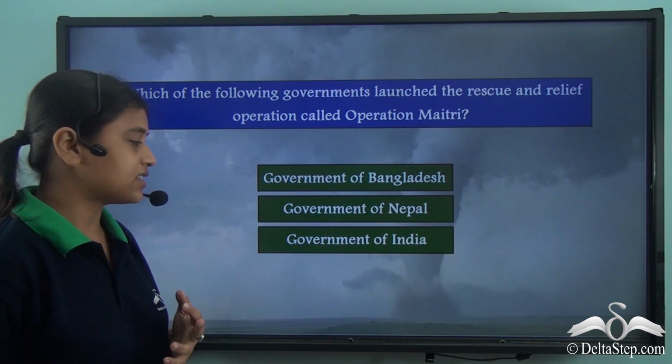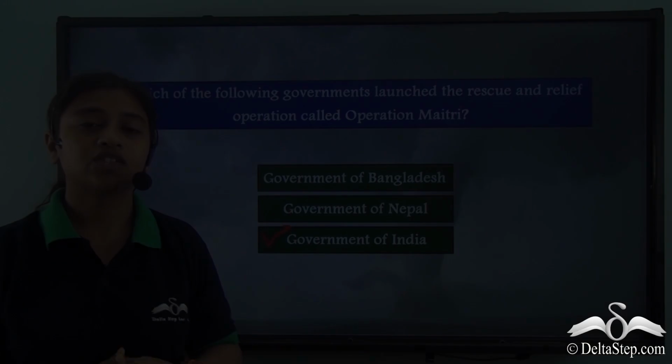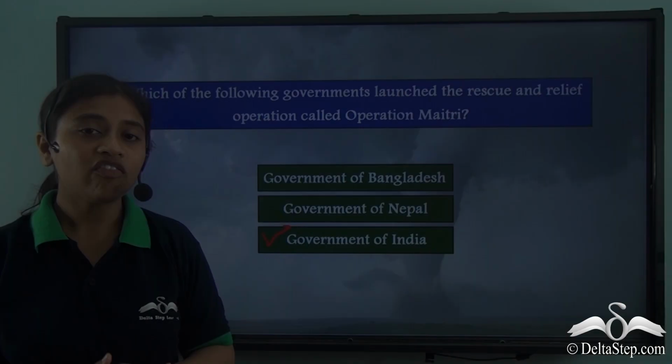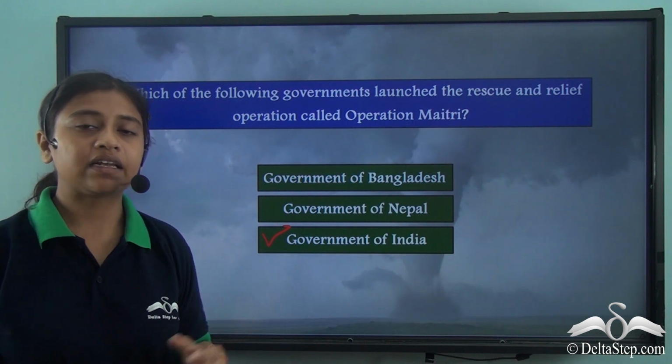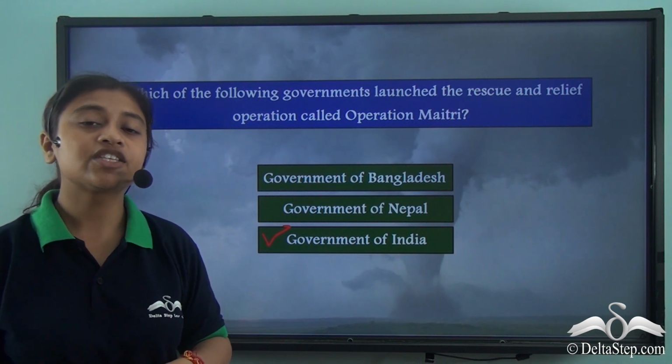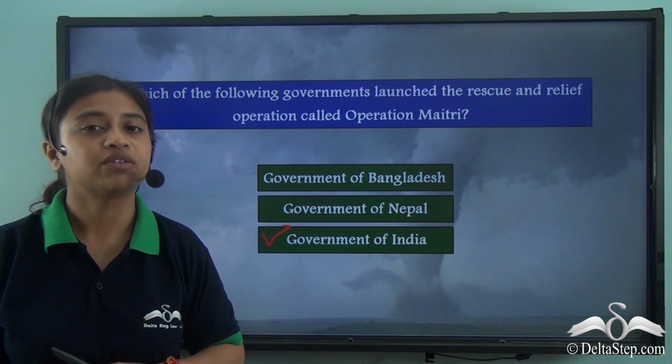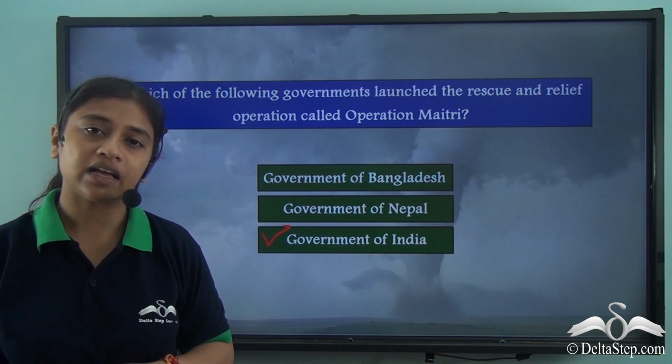Yes, the correct answer is the government of India. India, being the immediate neighbor of Nepal, did not hold back, and the government of India launched a rescue and relief operation called Operation Maitri to help its neighboring country.